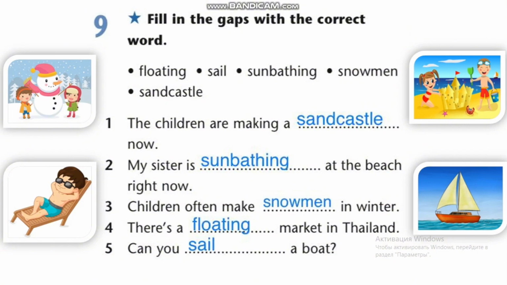Exercise 9. Fill in the gaps with the correct word. The first: the children are making a sandcastle now. The second: my sister is sunbathing at the beach right now. The third: children often make snowmen in winter. The fourth: there is a floating market in Thailand. The fifth: can you sail a boat?